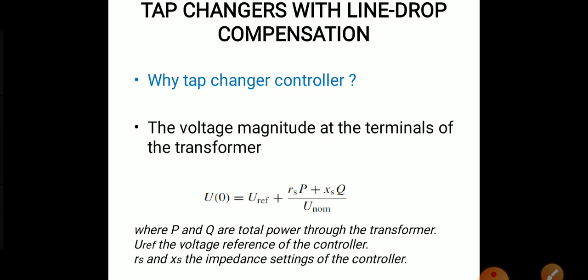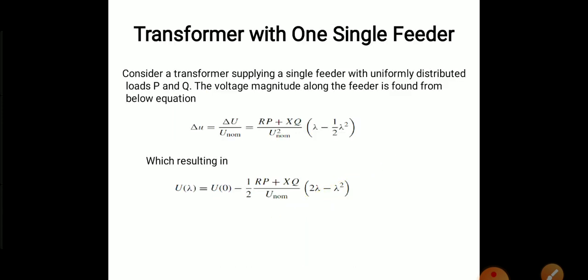The result of this controller is that the voltage is not kept constant at the terminal of the transformer, but instead the voltage is kept constant for the virtual point at an electrical distance Rs plus jXs along the feeder. So, transformer with one single feeder.